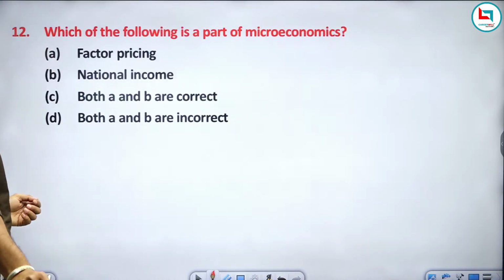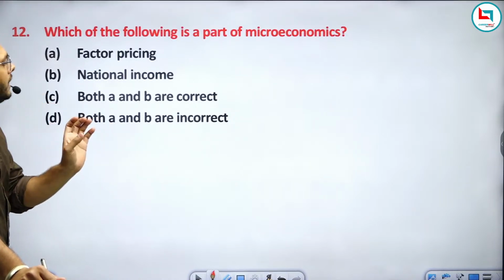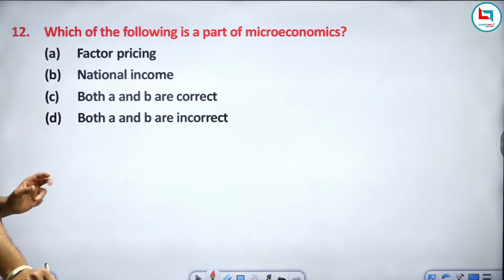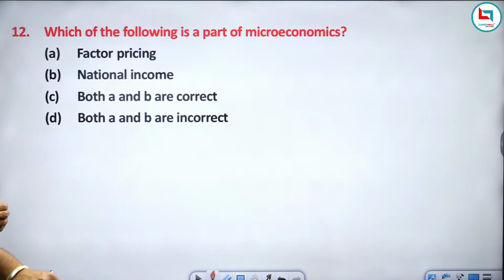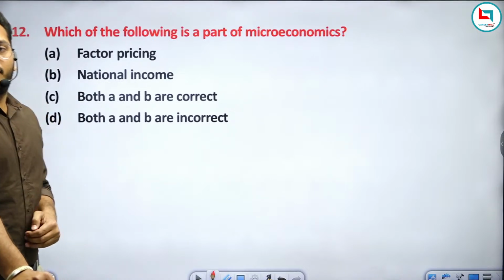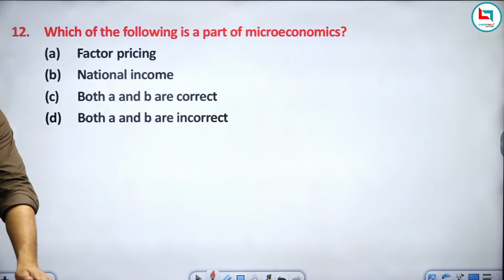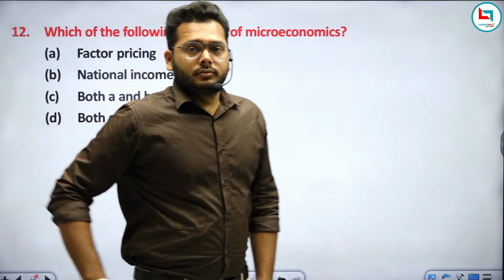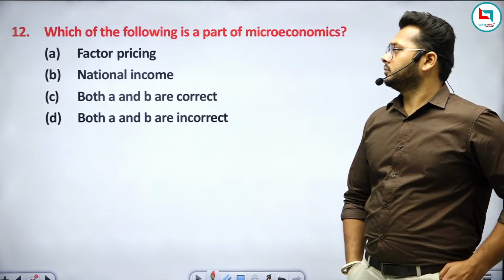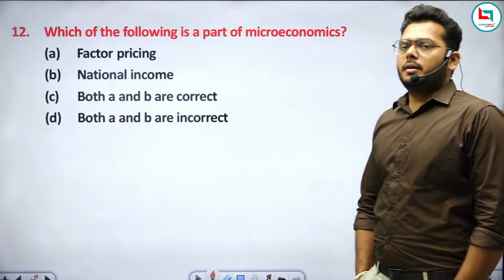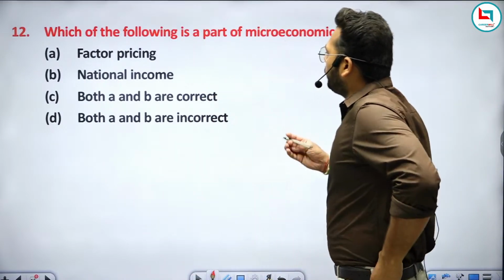Now the question is: which of the following is a part of microeconomics? Factor pricing, national income, both A and B are correct, both A and B are incorrect. Which of the following is a part of microeconomics? Just answer fast. The question is asking about factor pricing. What do you mean by factor pricing? Do you understand the meaning of factor pricing?